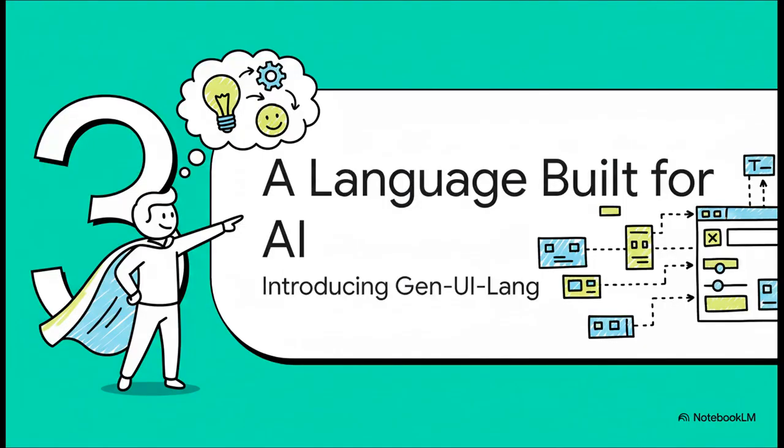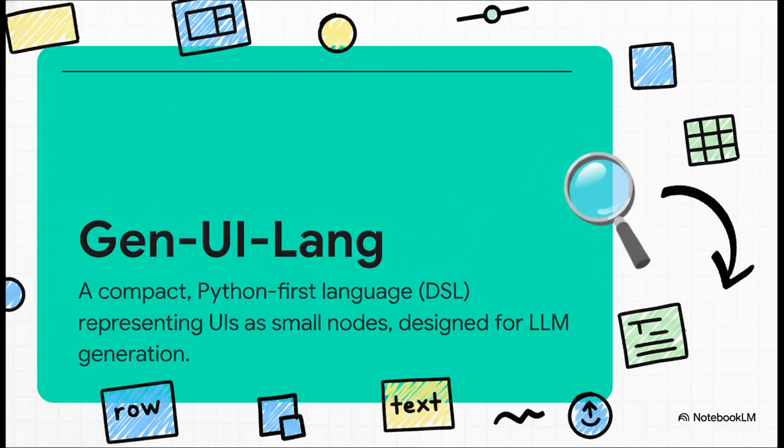And this is where the solution finally comes in. Instead of trying to teach an AI our complicated human languages, what if we made a new, super simple language just for the AI? Well, say hello to Gen UI Lang. Gen UI Lang is basically a purpose-built shorthand for describing websites. It's a collection of really simple commands like row, text, and button that an AI can easily understand and string together. It's designed from the ground up to be easy for them.